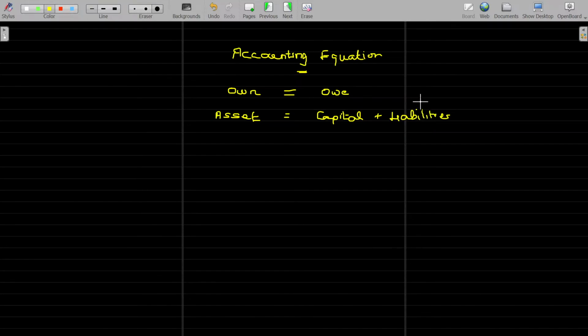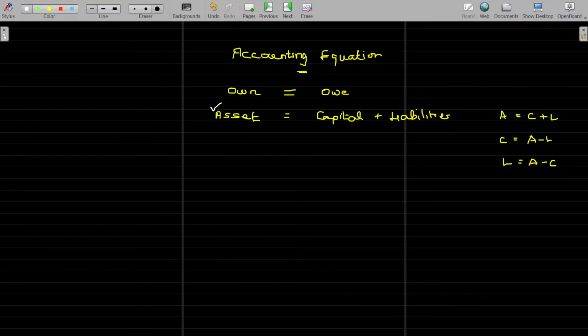So capital plus liability is equal to asset. In simple sense, A is nothing but C plus L. Or C, capital, is equal to what? Asset minus liabilities. Or liability is equal to what? Asset minus capital. This is how we can understand the accounting equation. Now let me explain each and every concept in detail.